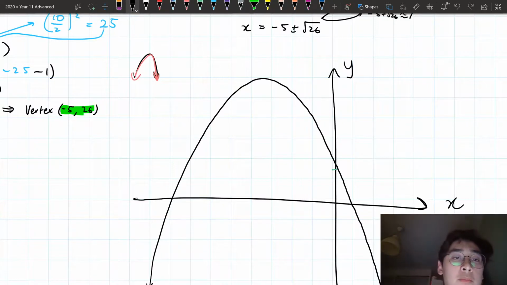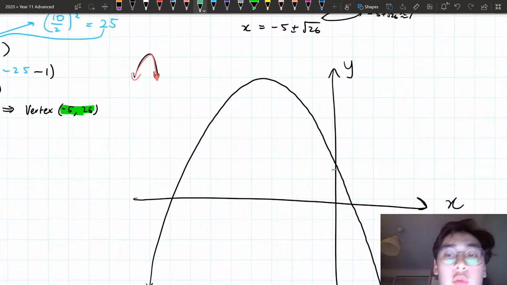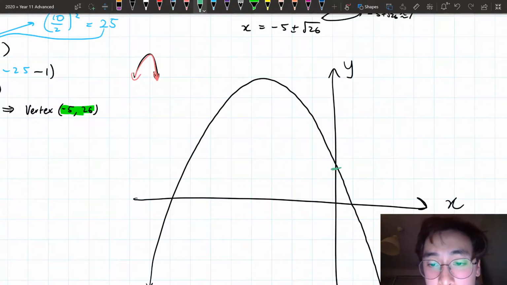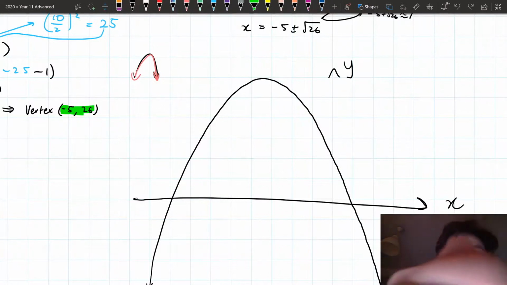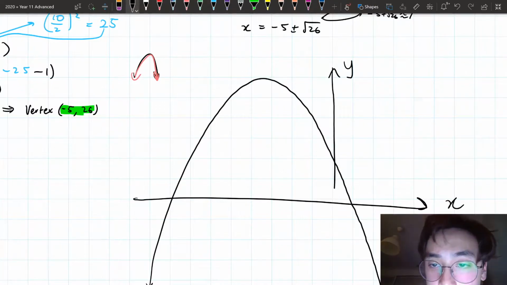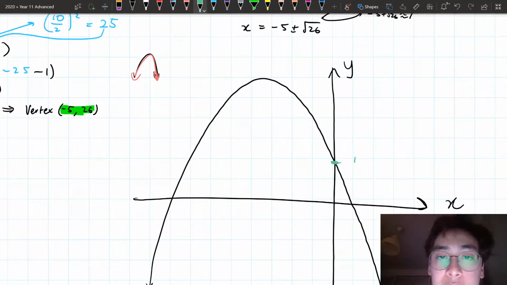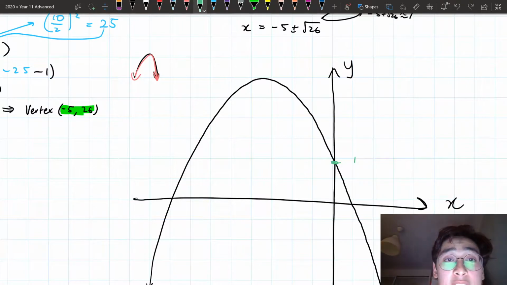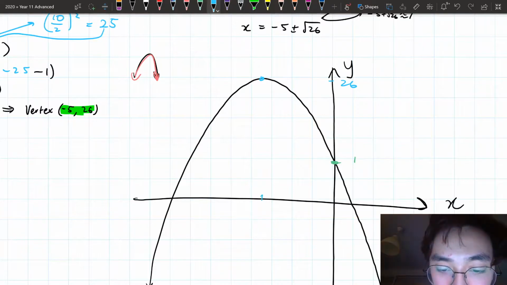Let's start from the top. Concavity, let's not worry about that. My y-intercept, where was my y-intercept? My y-intercept was at 1. Oh, let me draw that a little bit better. And I'm just going to erase that little green mark. Ooh, wasn't meant to erase that. Here we go. So I've got my y-intercept is at 1. I've got my vertex is at negative 5, 26. So here, the vertex up here, that value is 26. That is negative 5. So here I'm going to have negative 5, 26.